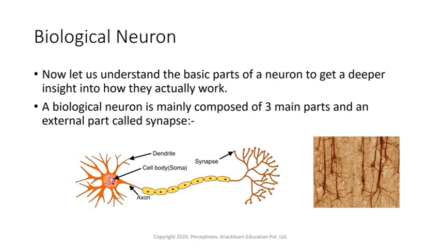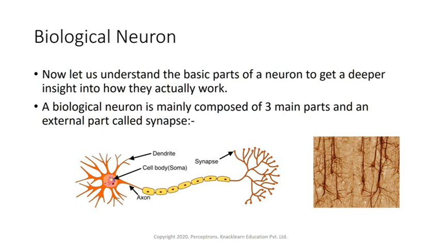The first one is the dendrite. Dendrites are responsible for getting incoming signals from outside. Next is the cell body, or soma. Soma is the cell body responsible for processing input signals and deciding whether a neuron should fire an output signal or not. This is the main logic. It is going to decide whether it should be processed or not. That is what the soma decides.